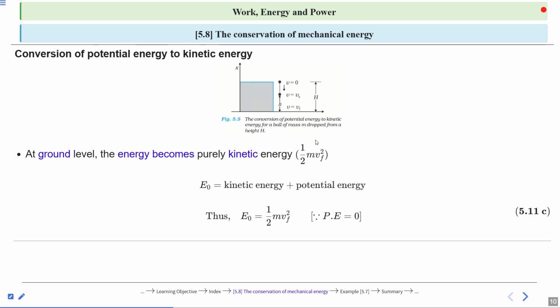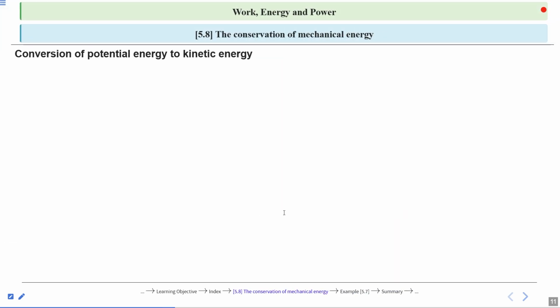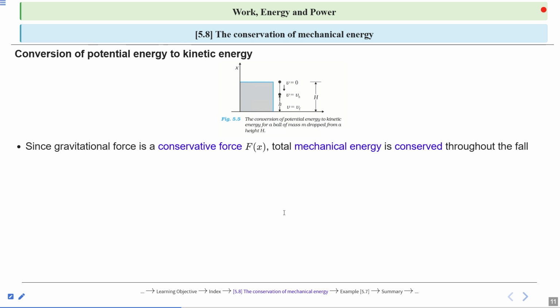Now we know at the ground level the total energy is half m vf square, with final velocity. Now we will calculate this final velocity at the ground level.